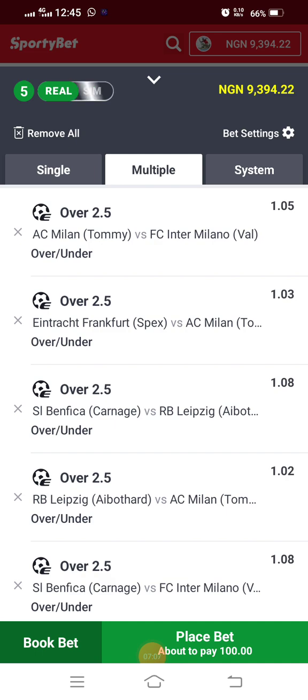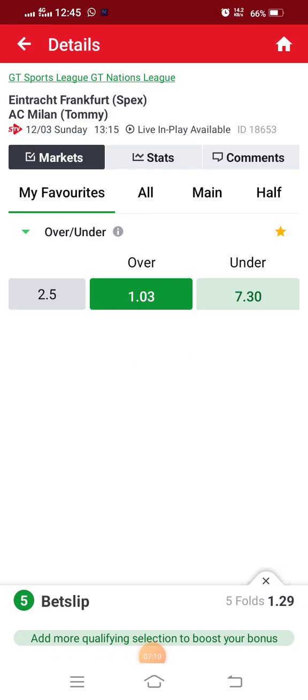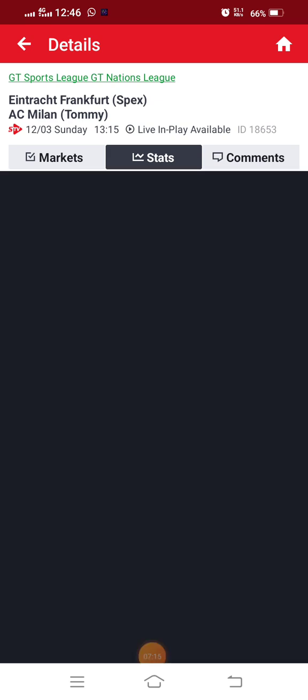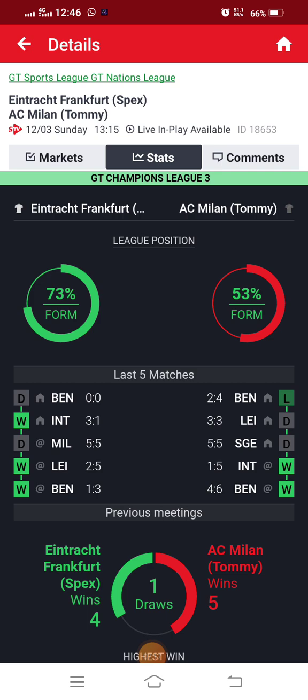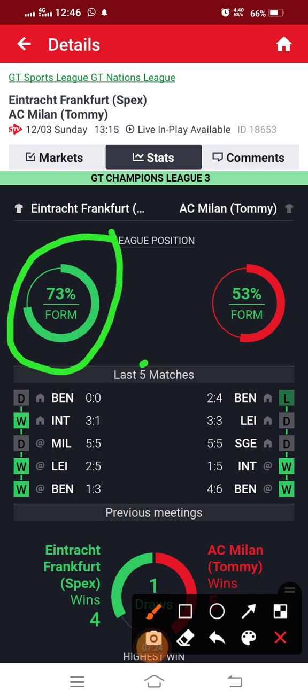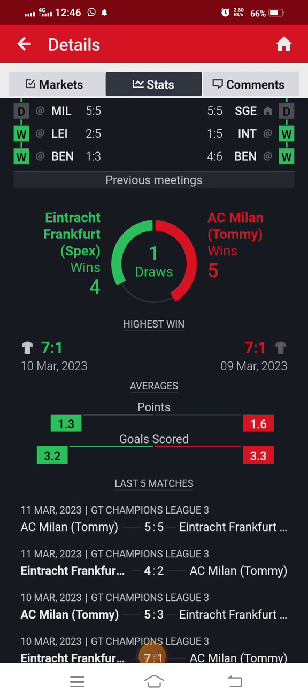So the next one is this one. Though the odds are quite low, one is tempted to think it will scale through. Don't be carried away with low odds. That the odd is low doesn't mean it will scale through. All right. So perfect again. We have seen that this has been fulfilled, and this is also very beautiful. So that's first fulfillment.